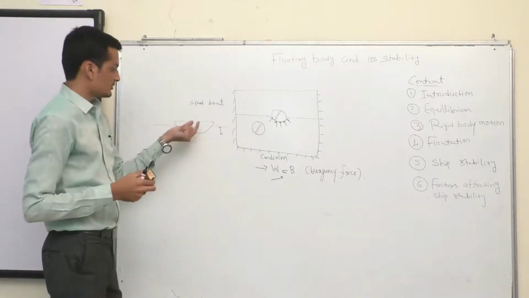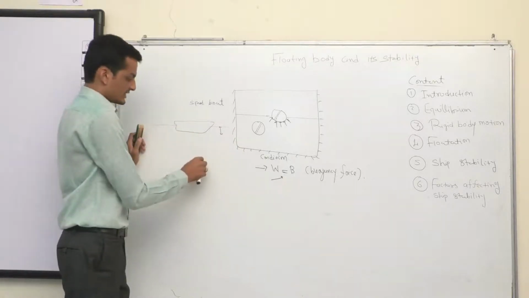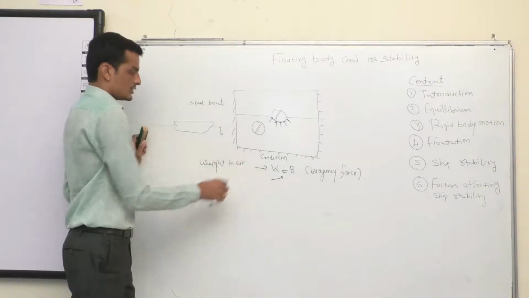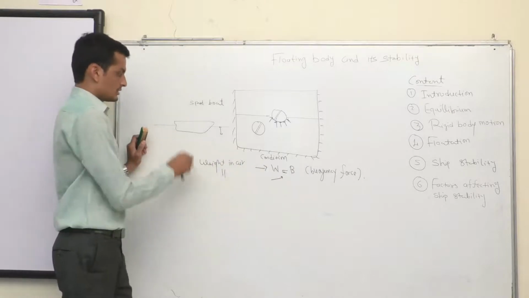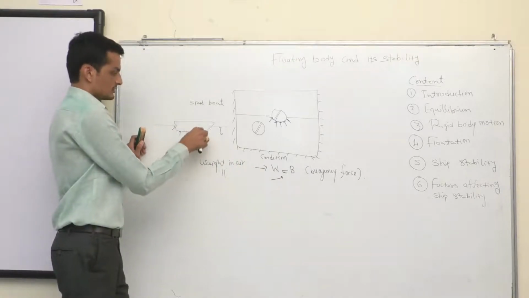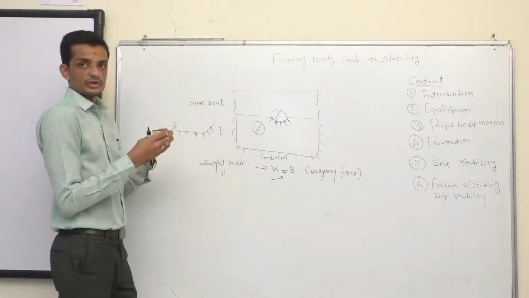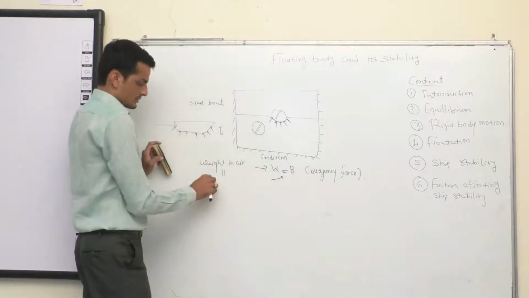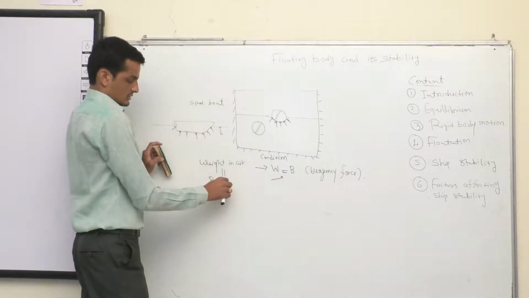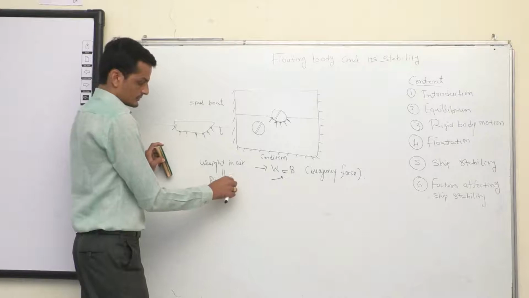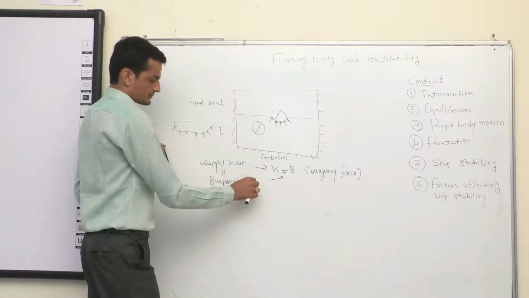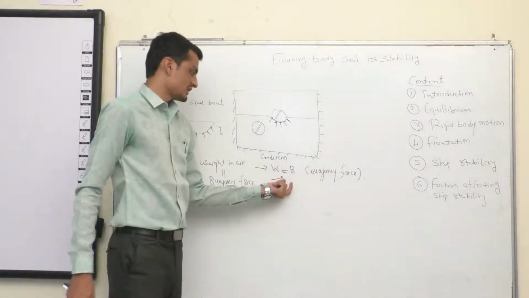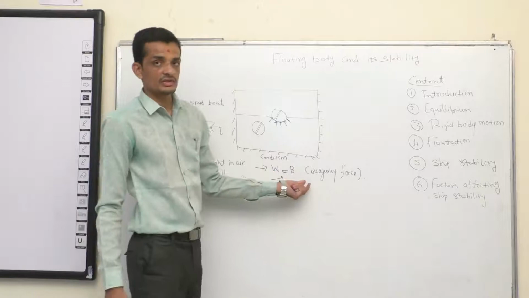So here, the total weight of the speedboat, which is weight in air, should be balanced by an upward force acting on the surface of the body, which is nothing but called a buoyancy force. So it should be supported by the buoyancy force. So that is something called flotation. So a floating body should have this criterion to float: the weight is supported by the buoyancy force.